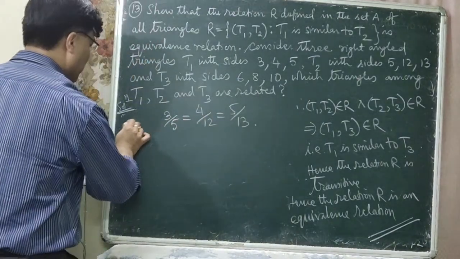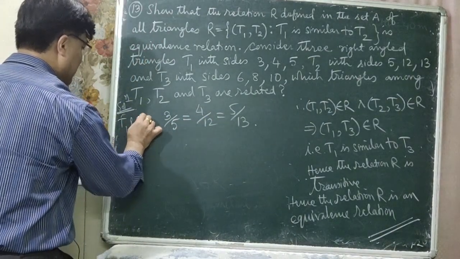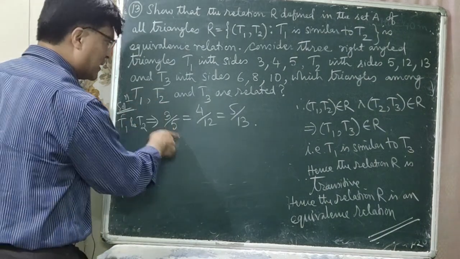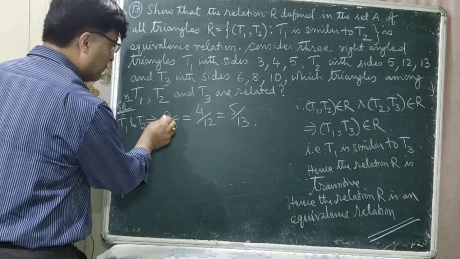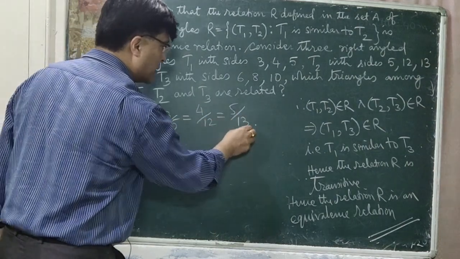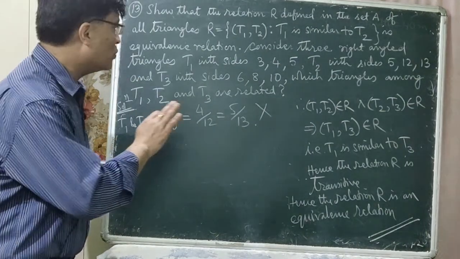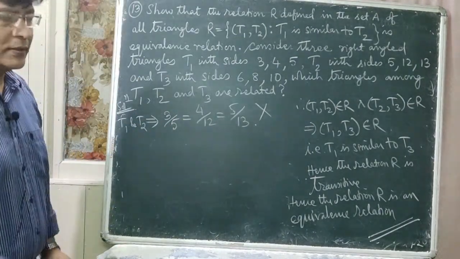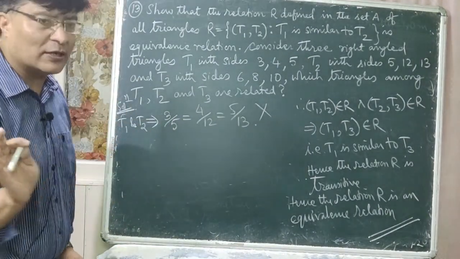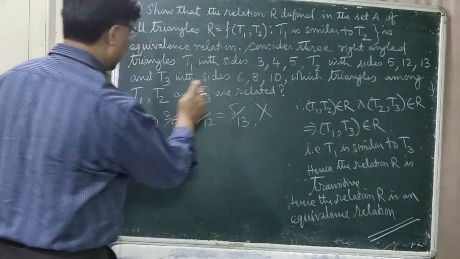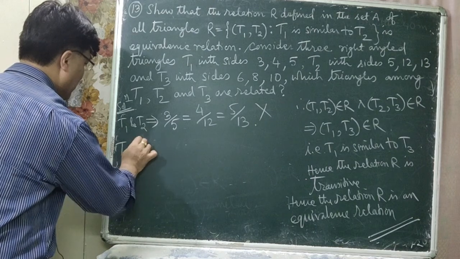This is for T1 and T2. Can you say that they are proportional? Is 3 by 5 equal to 4 by 12 equal to 5 by 13? No. That means T1 and T2 are not related. So let us check for T1 and T3.